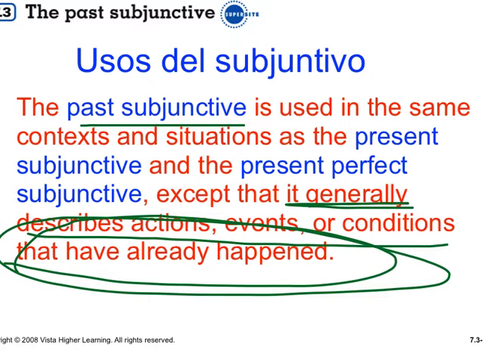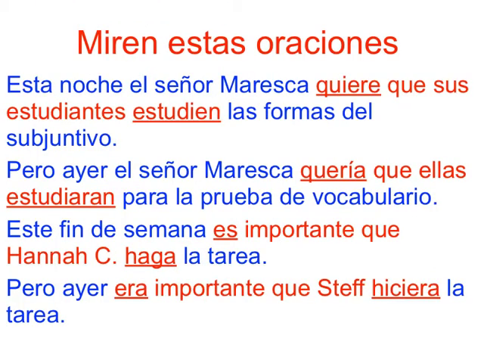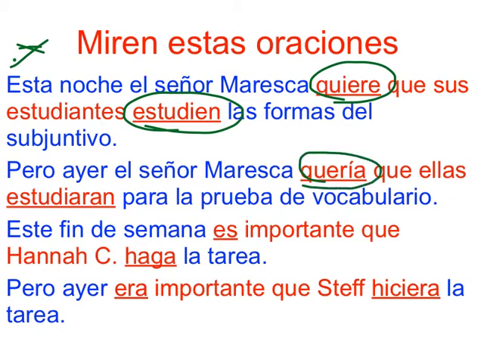So look at the following examples. Notice how the first example here begins in the present. Esta noche el señor Maresca quiere que sus estudiantes estudien las formas del subjuntivo. See, present tense in the main clause, present subjunctive. But if I talked about it in the past, it would look, el señor Maresca quería que ellas estudiaran para la prueba de vocabulario.